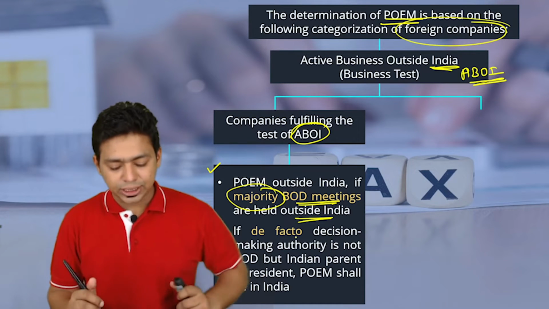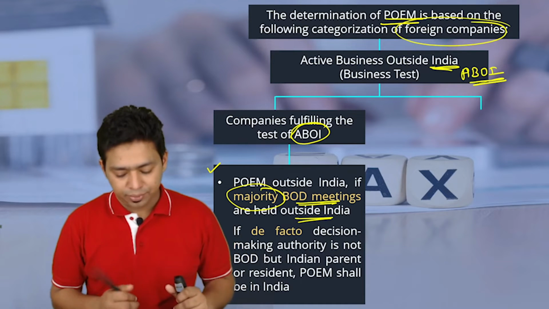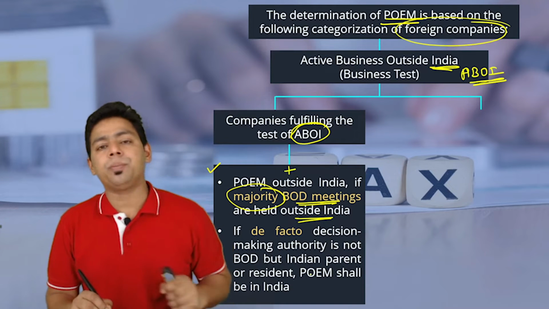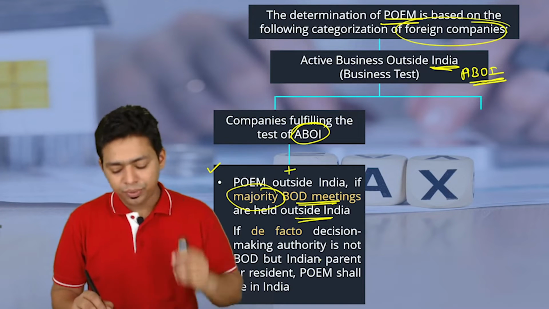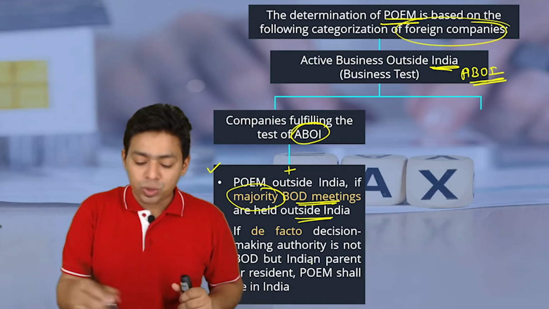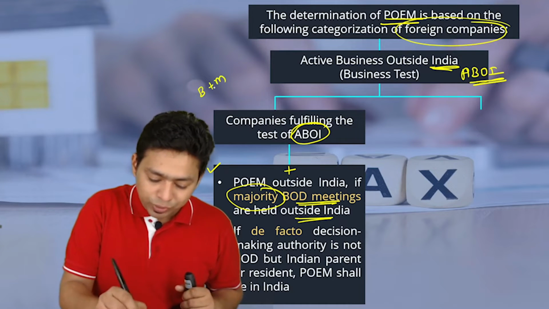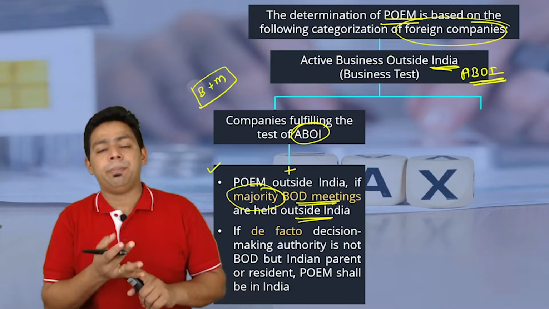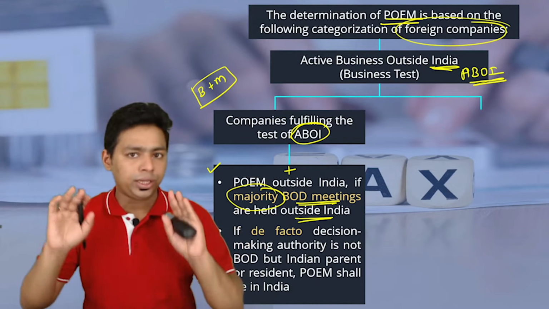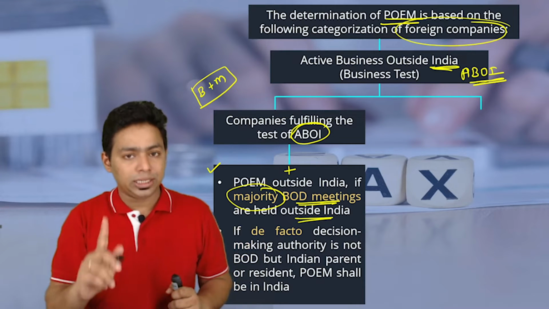Companies fulfilling the active business test outside India have to fulfill one more test, and that is the majority of the board meetings in the current year should happen outside India. So dual test: your business should be outside India, at the same time your management should be outside India. B plus M, business and management. If both have taken place outside India during the relevant previous year, then we will assume that you are a non-resident, isn't it?